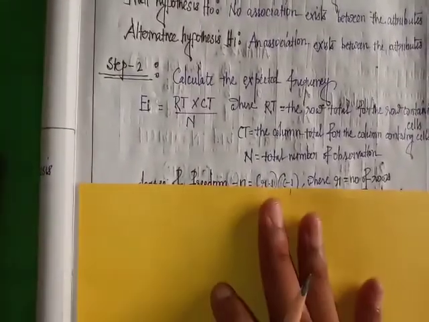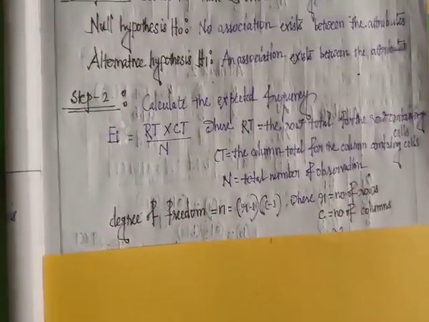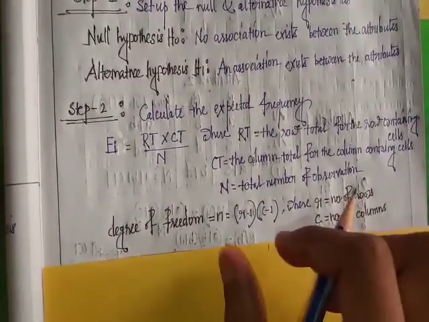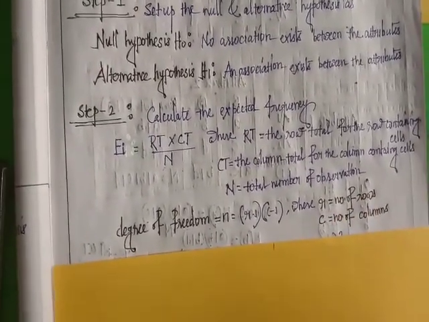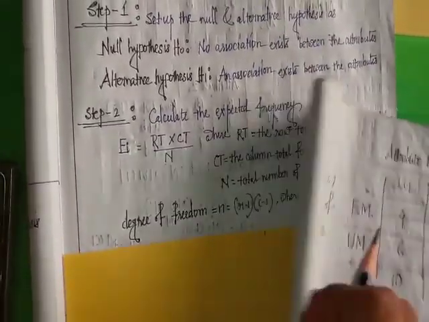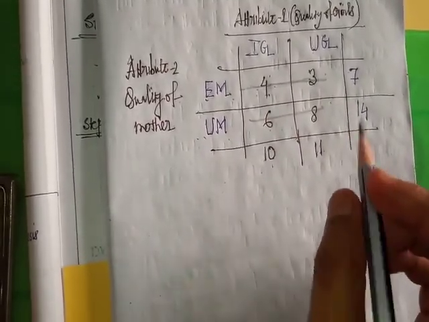And degrees of freedom, very very important: degrees of freedom n equals (R minus 1) into (C minus 1). R means number of rows, and C equals number of columns. In our example, the number of rows is 2 and the number of columns is 2.